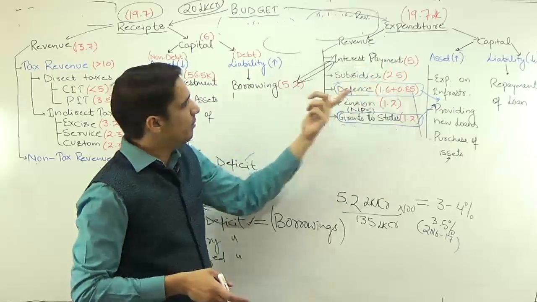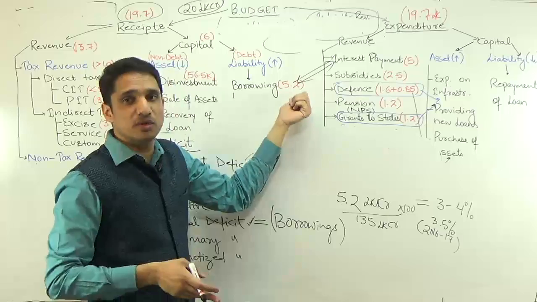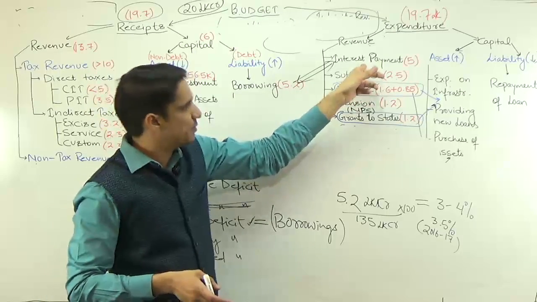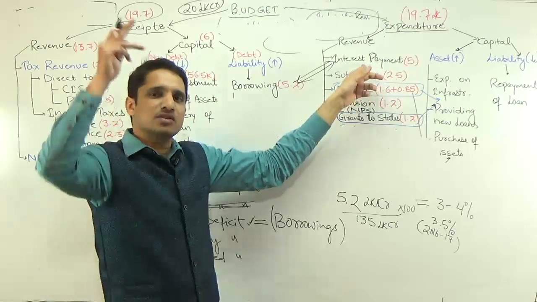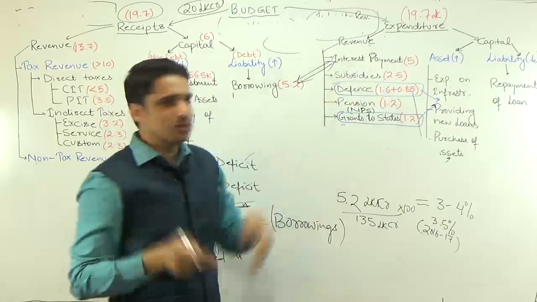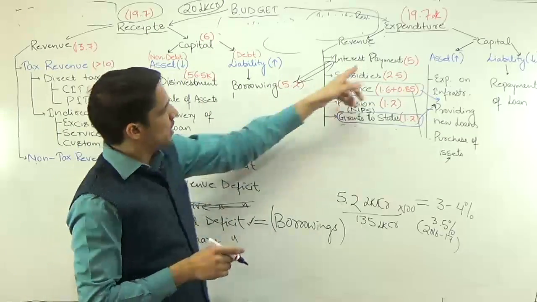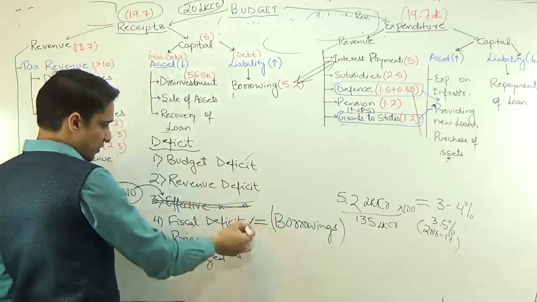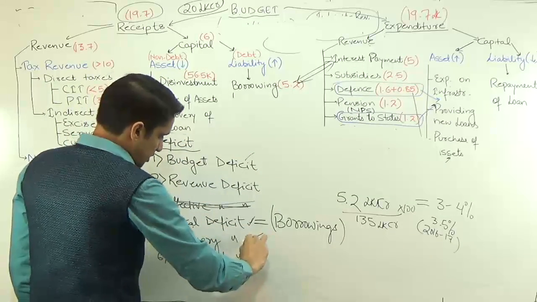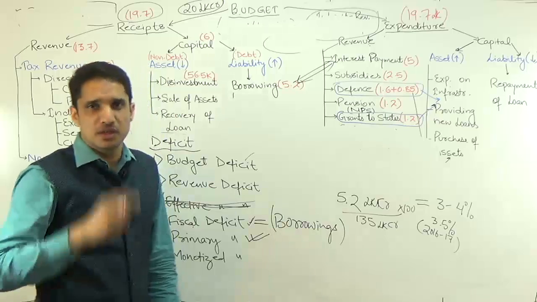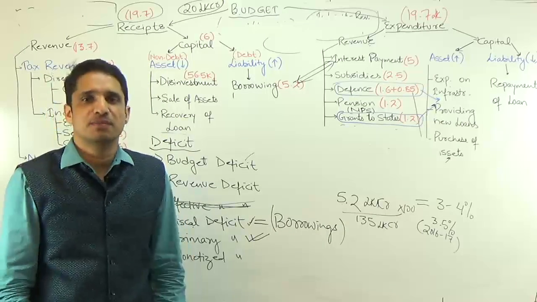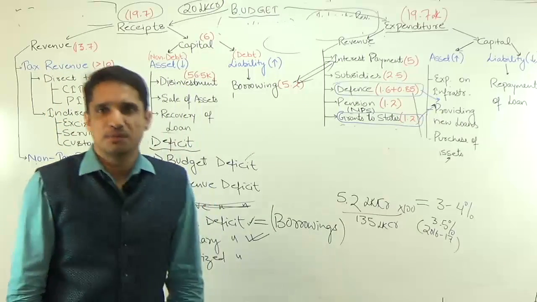So ideally the government is just borrowing 20,000 crore, because this one is forced borrowing: some previous government borrowed and now you have to fulfill your obligations. If you remove this interest payment from fiscal deficit, what you get is known as primary deficit. So primary deficit gives the actual report card of the present government.